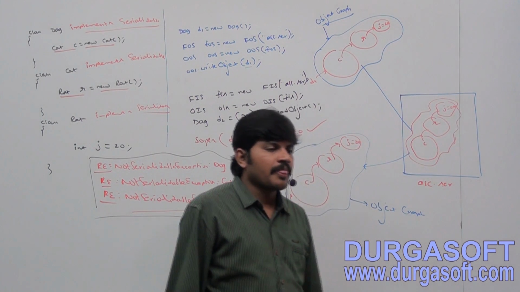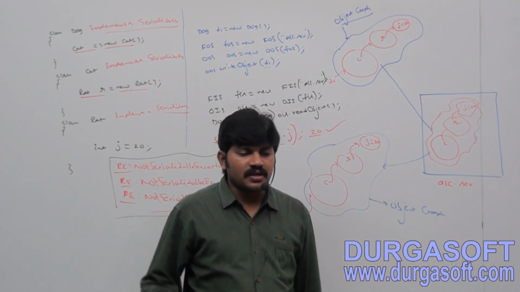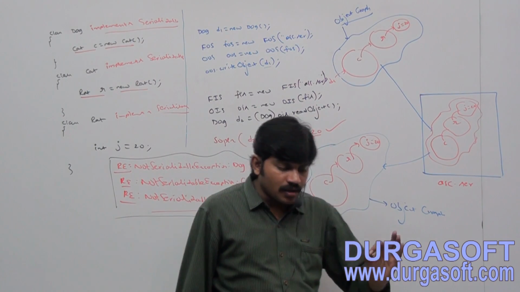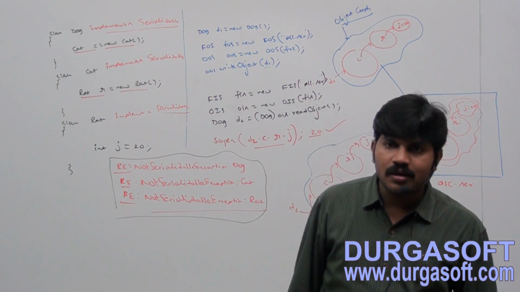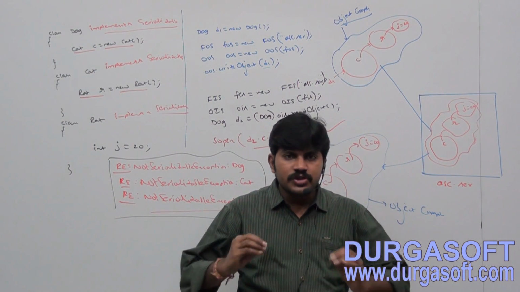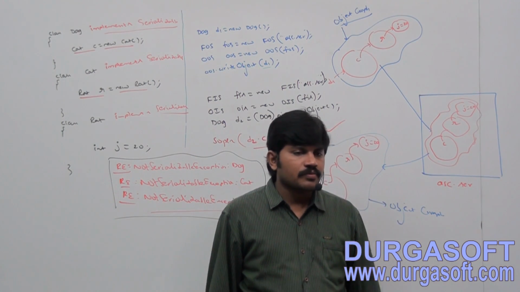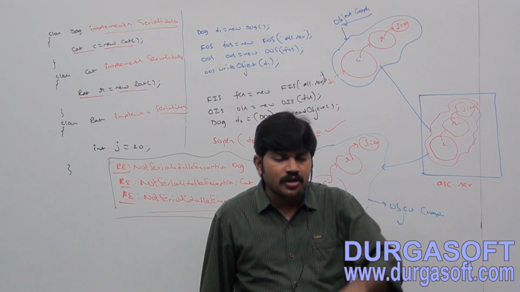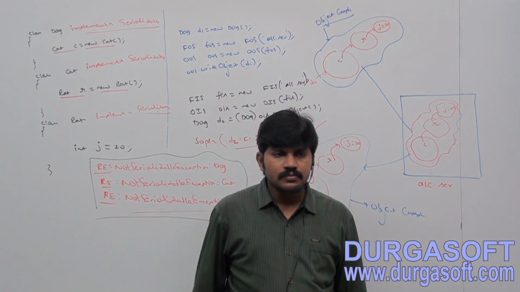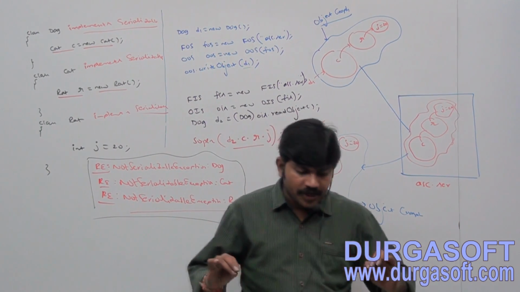Okay, at this point, whenever we are serializing an object, the set of all objects which are reachable from that object will be serialized automatically.